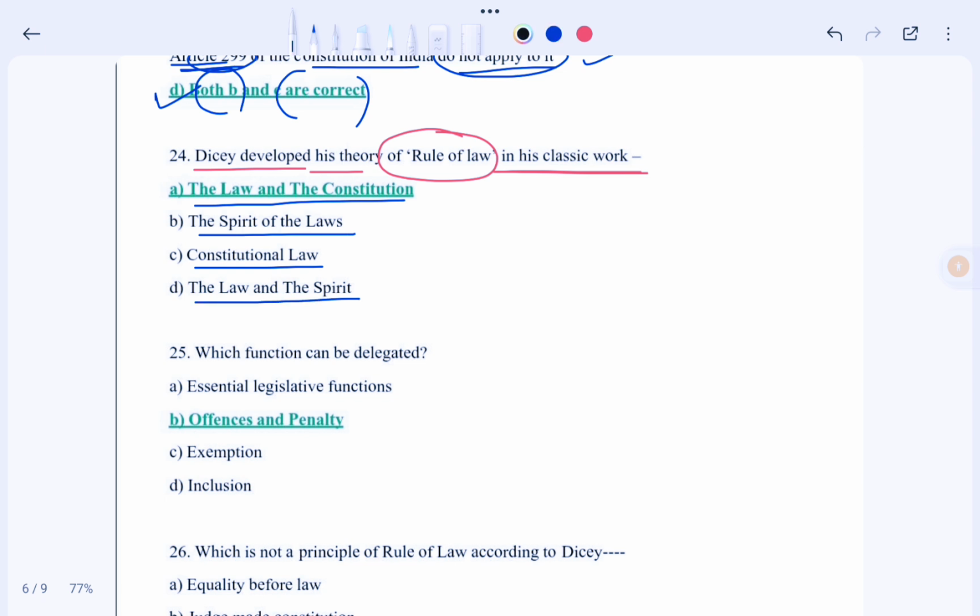So in this case our correct option would be option A, that means The Law and the Constitution. That means Dicey developed his theory of rule of law in his classic work, that is The Law and the Constitution. So in this case our correct option would be option A. Okay, so now moving to next question.